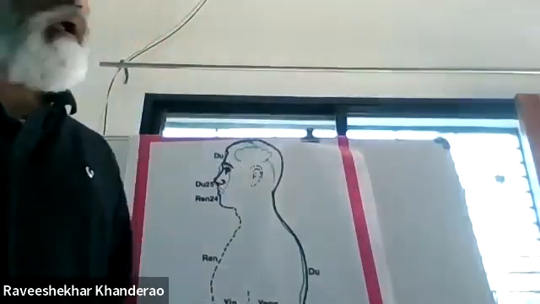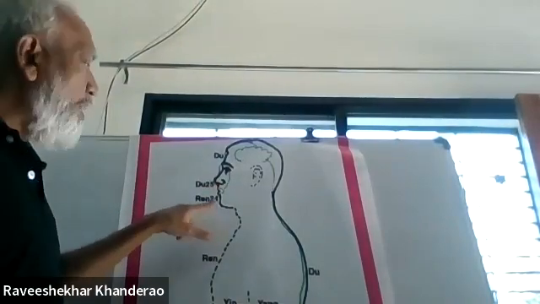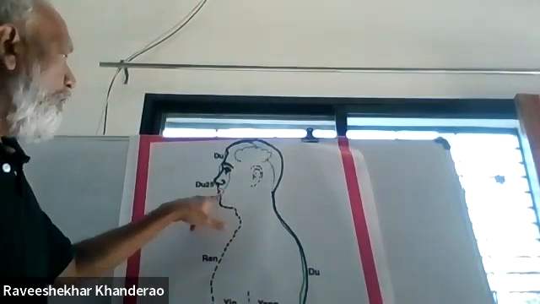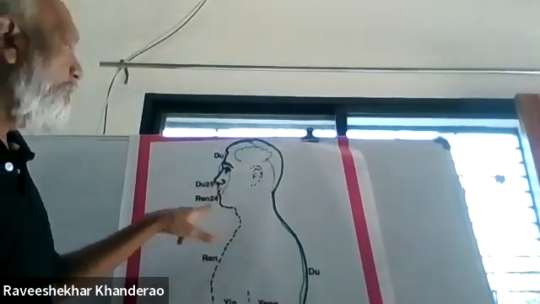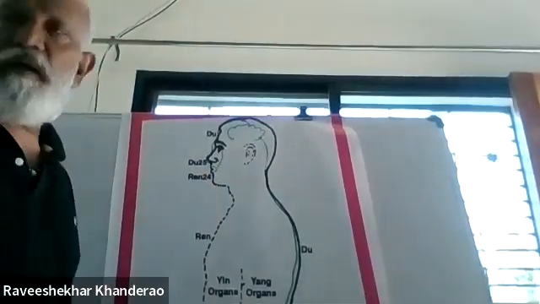Ravi, total points in DU and Ren meridian? DU has 25 and Ren has 24. Okay.